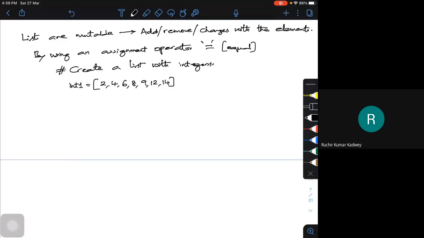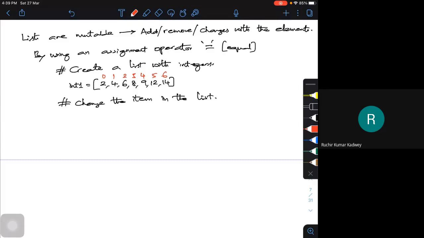So let me try to change the item in the list. To do that, what is important here is that I should know the indexing. The indexing is 0, 1, 2, 3, 4, 5, 6.